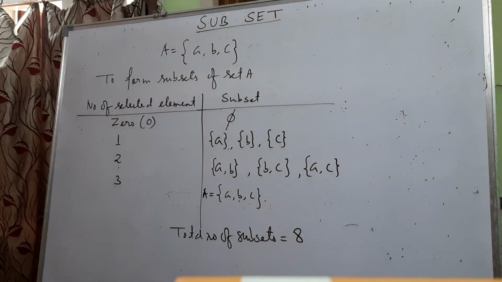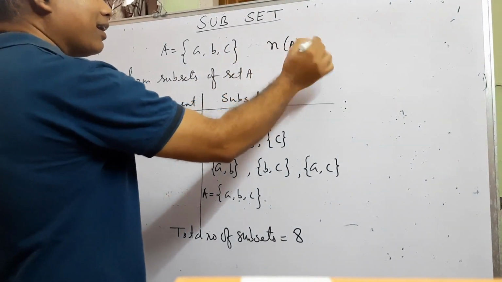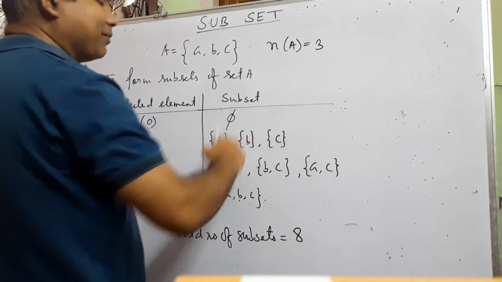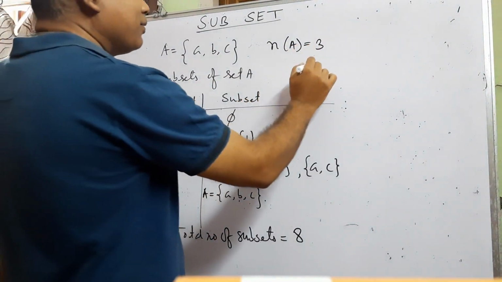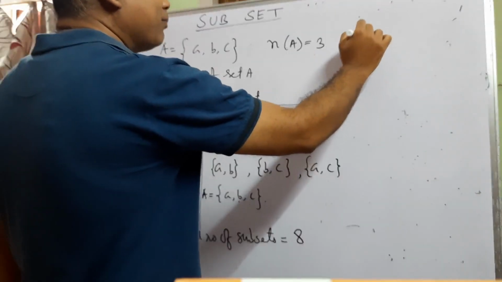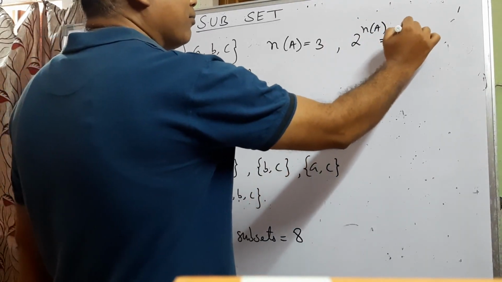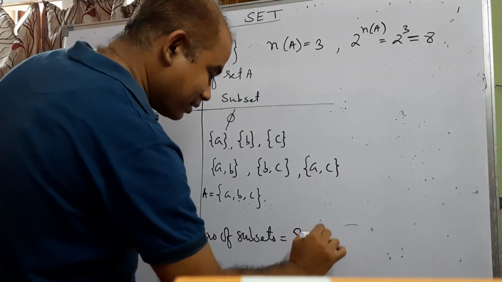If I count the number of elements in set A, the cardinal number just now explained, it is 3. If I find 2 to the power number of elements of set A, my answer comes 8, which is this one.